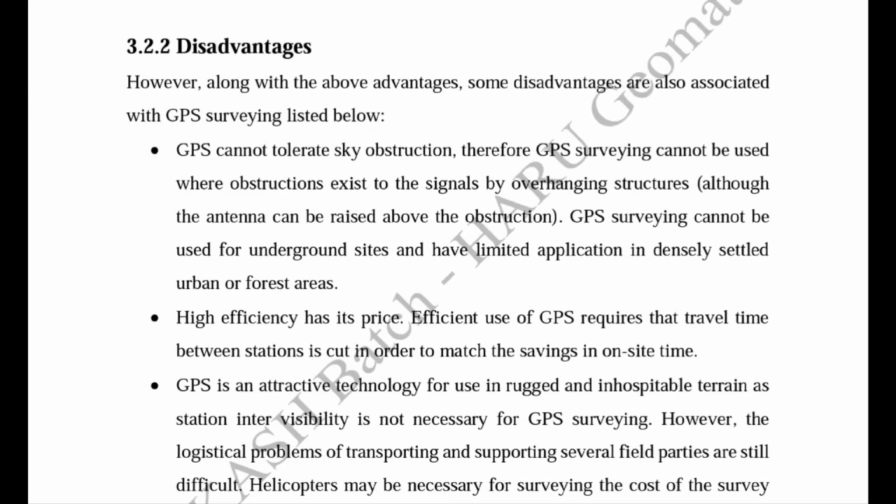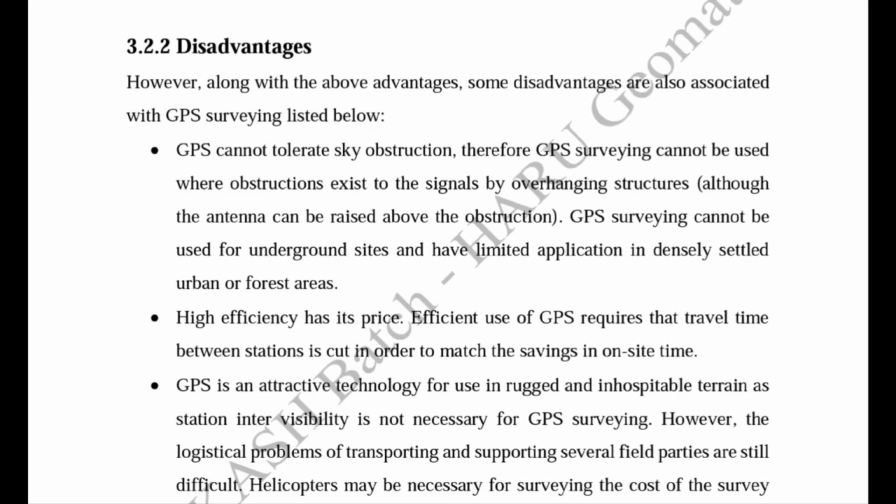So it requires clear visibility between the satellites and the receiver, or we can say between their antennas. If there is any obstruction, we can raise the antenna of the receiver above the obstruction, so they can easily calculate their position.